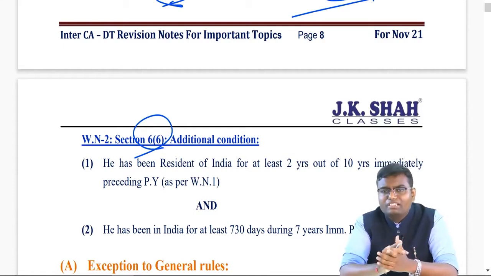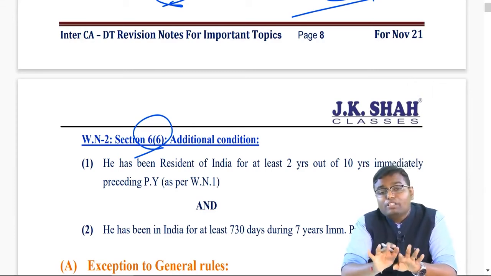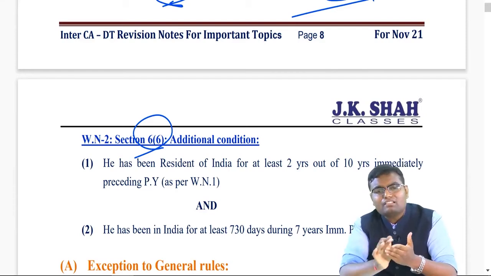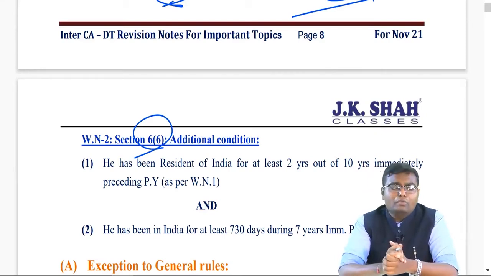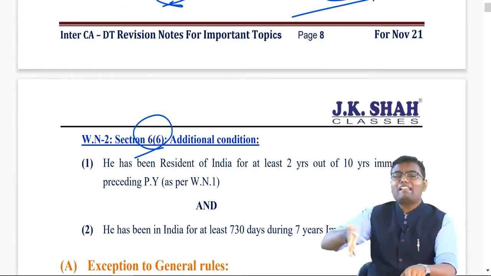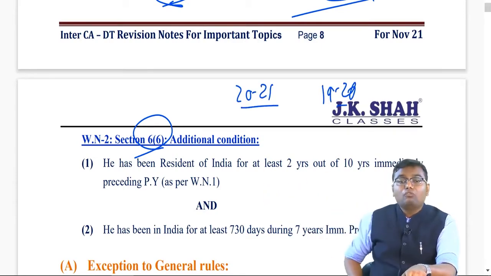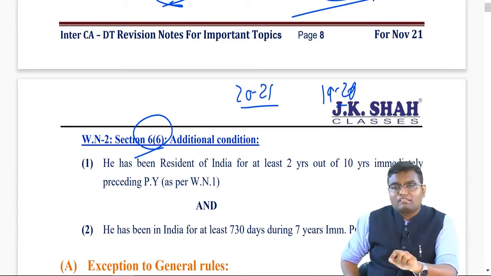Now, what are the additional conditions? See, while calculating the basic condition, you have to check how many days you were there during the previous year. But while you are checking the additional condition, we are least concerned with the previous year, we are concerned with past years. And that's why the additional condition talks about past years. First additional condition, you have to check the residential status of all the last 10 years. If I am talking about 2021, I have to see from 1920 till past 10 years, what the residential status was in all those years.